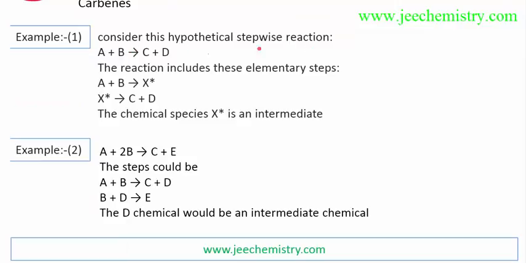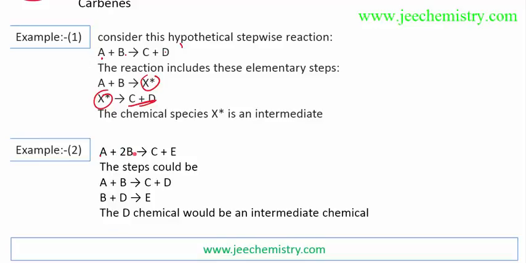Consider this hypothetical stepwise reaction. Any reaction may involve more than one step. Suppose A plus B, the reactants, is converted to CD, the products, but not directly. First A plus B is converted to X, an intermediate, and this intermediate is converted to the product. I am showing only two steps, but there may be more. This is a general example showing that reaction intermediates are involved in reactions.